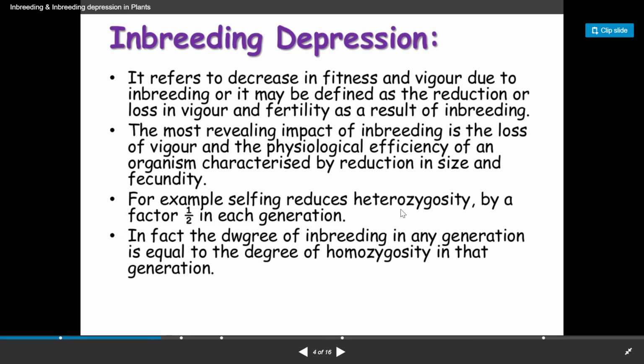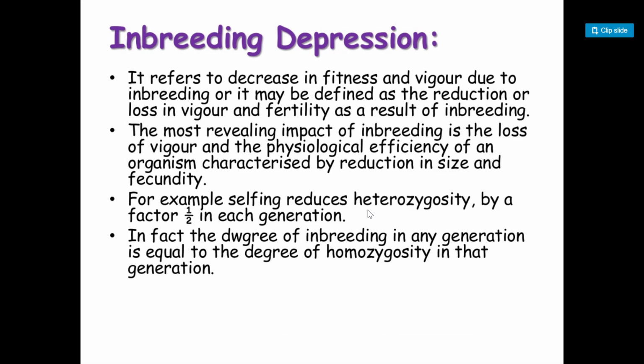For example, selfing reduces heterozygosity by a factor of half in each generation. This is very important. What you have seen is that in every generation, due to inbreeding, the heterozygosity will reduce to half. That means if you go on doing inbreeding, at the end of the fourth to fifth generation, the heterozygous individuals will be very, very low and homozygous individuals will be high, and due to that genetic variations will not occur, or very few variations will occur.